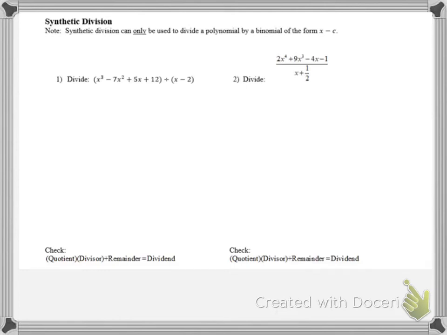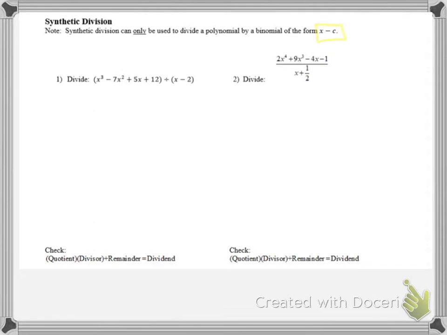We will look at the process for synthetic division in this video. Make a special note. Synthetic division can only be used to divide a polynomial by a binomial, that means two terms, and the binomial has to be of the form x minus c.